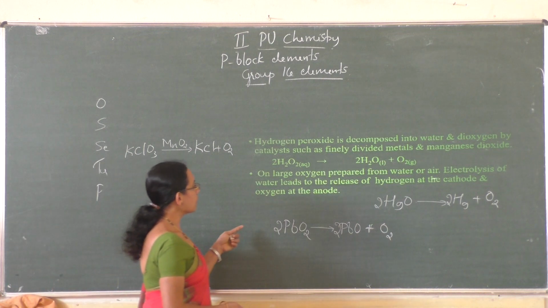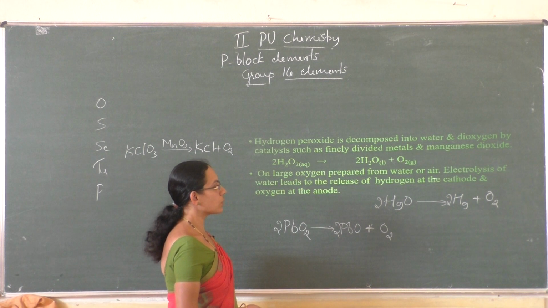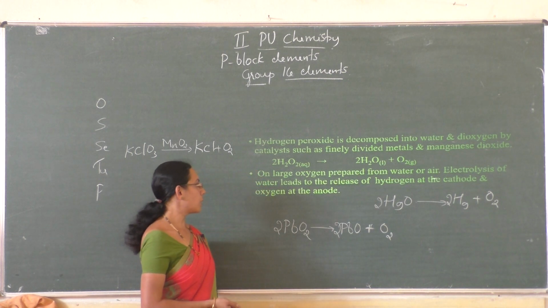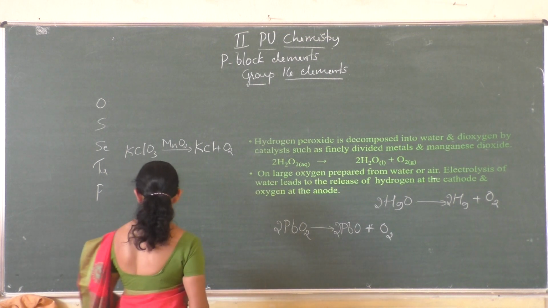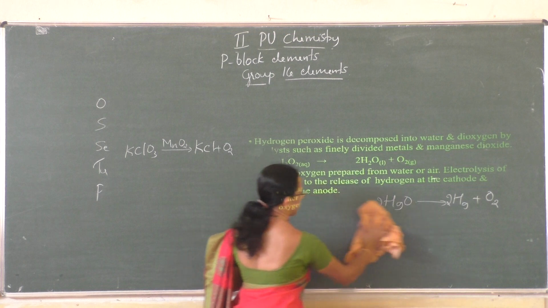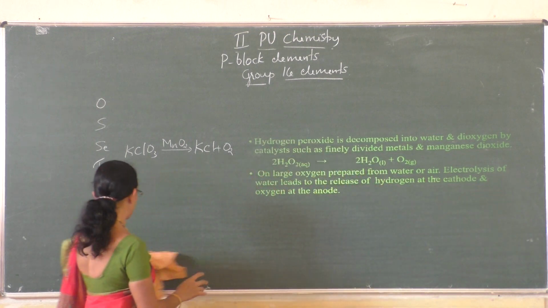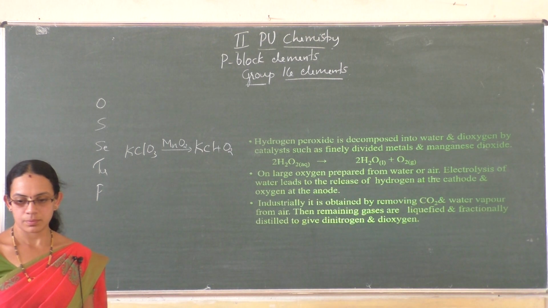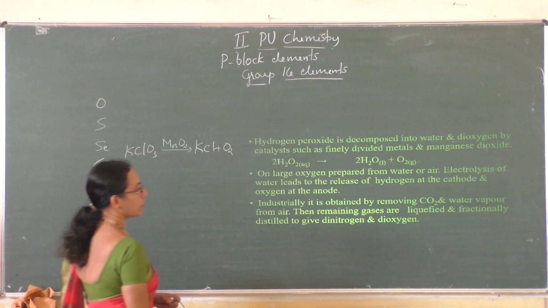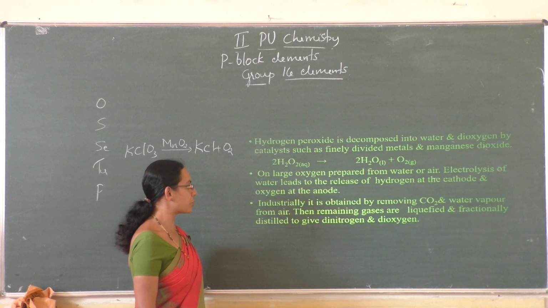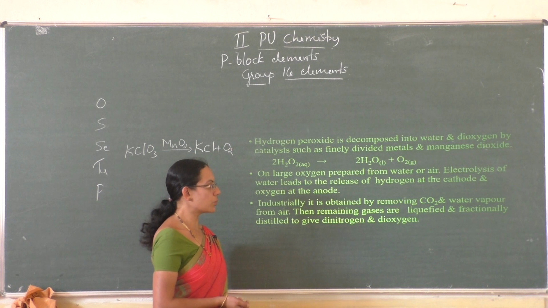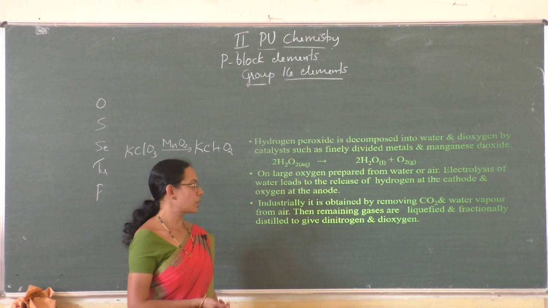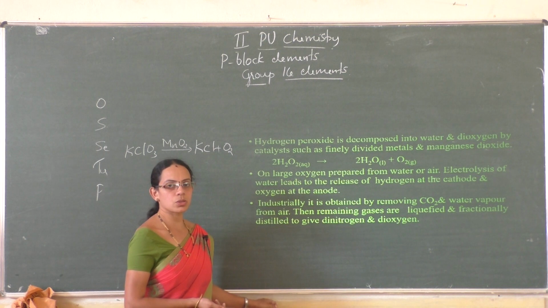So on large scale, oxygen is prepared from water or air. Electrolysis of water leads to the release of hydrogen at the cathode and oxygen at the anode. Next, industrially, it is obtained by removing carbon dioxide and water vapor from air. Then the remaining gases are liquefied and fractionally distilled to give dinitrogen and dioxygen. Right? So these are the 5 methods of preparation of dioxygen.